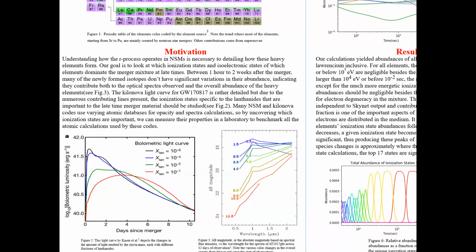The reason is that we want to measure this atomic spectra in a laboratory setting and then benchmark that with what is used in the neutron star merger and kilonova codes.